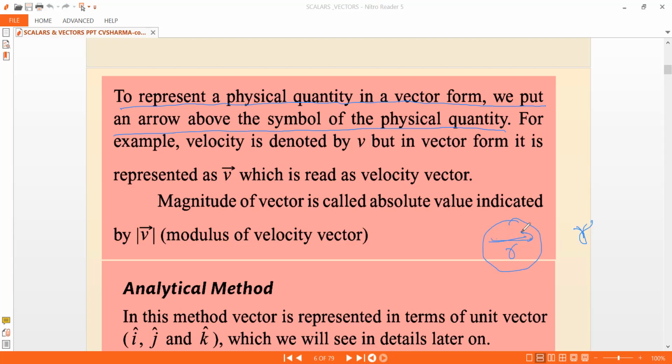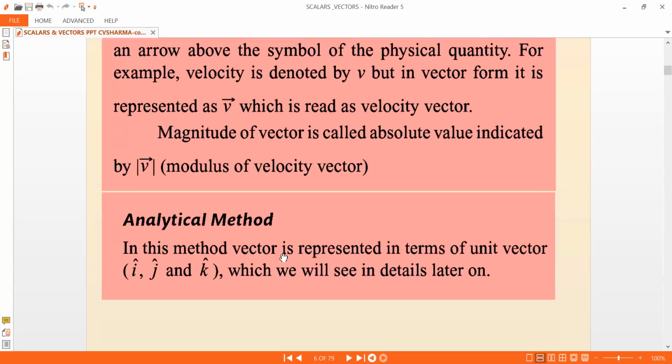If I put a bar like this, that is a vector. For example, velocity is denoted by V, but in vector form, it is denoted as V bar, which is read as velocity vector. Magnitude of the vector is the absolute value indicated by mod V bar, modulus of the velocity vector. So that is given here.